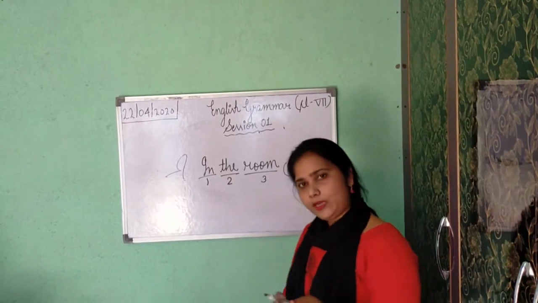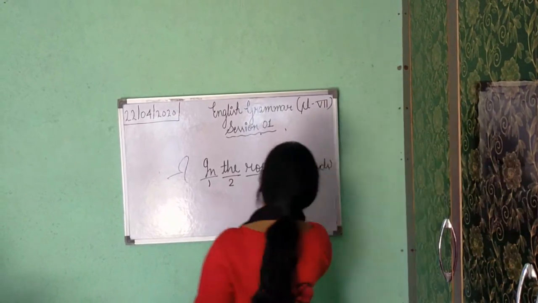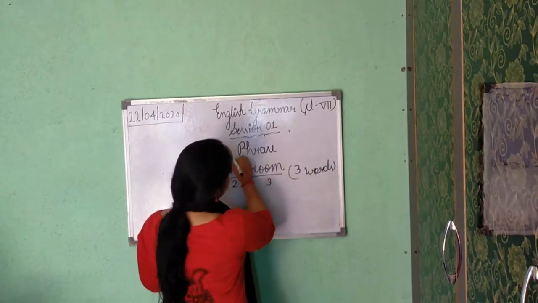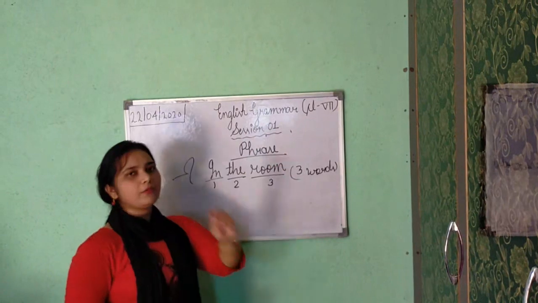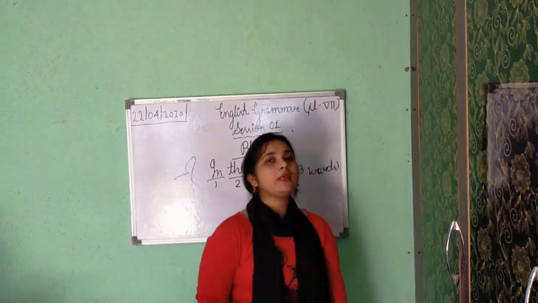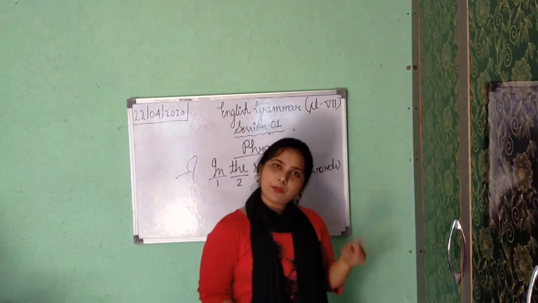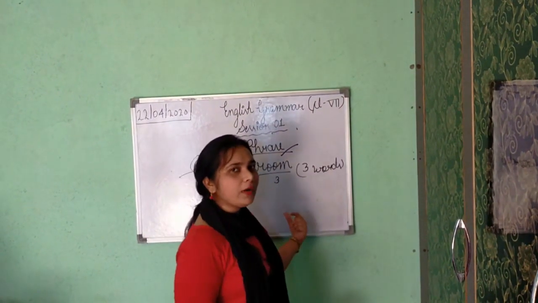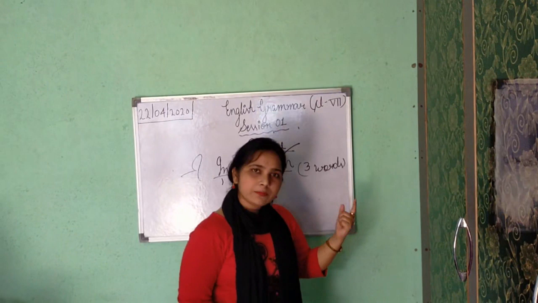So when it is not giving complete sense, it is your phrase. Earlier you read about phrases. It is a group of words, but if it is not giving us complete sense, then it is your phrase. So in the room is your phrase. Understood? Okay.